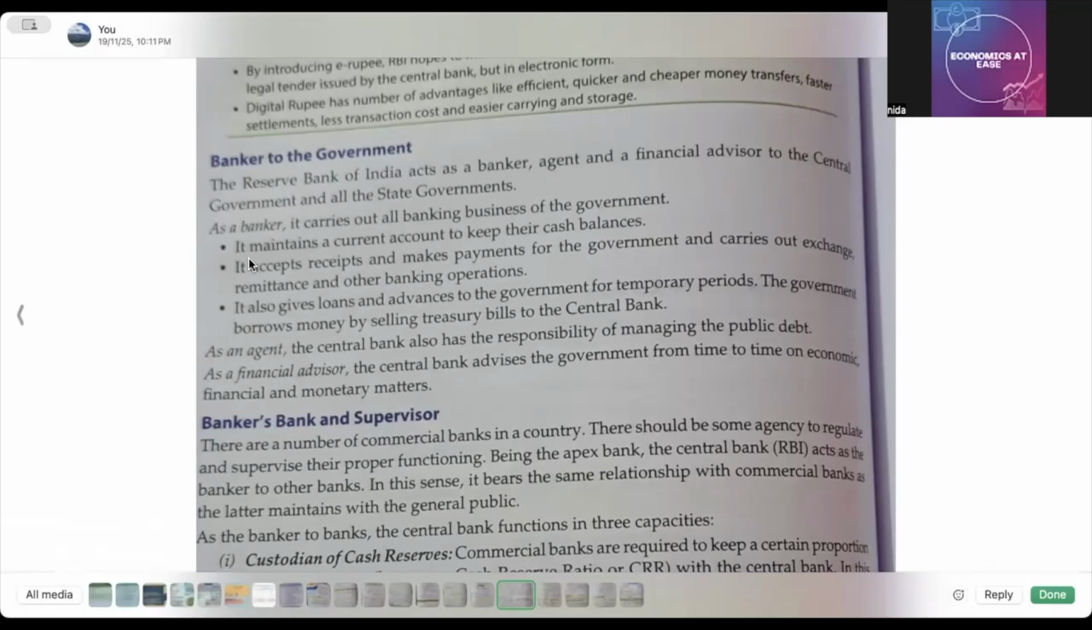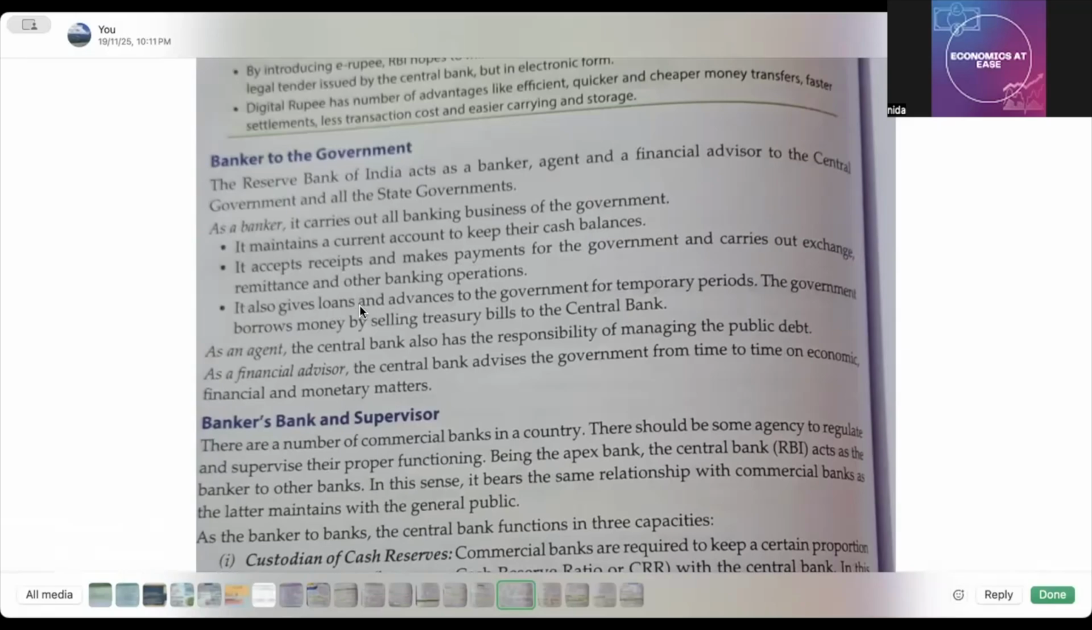ओके, तो फर्स्ट ऑफ ऑल एज अ बैंकर ये क्या करता है अपनी ड्यूटीज, ओके, गवर्नमेंट के लिए? It maintains a current account to keep their cash balances. Okay, so it maintains a current account, एक ये पॉइंट आपने कर लिया। It accepts receipts and makes payments for the government. Okay, and carries out exchange, remittance and other banking operations. यानी कि ये सब जो है गवर्नमेंट के बिहाफ पे करता है एज अ बैंकर बन के।